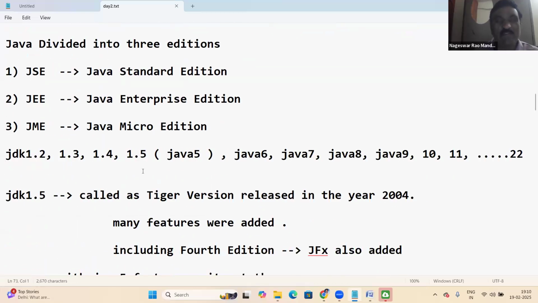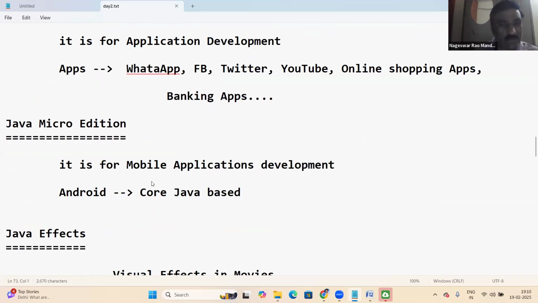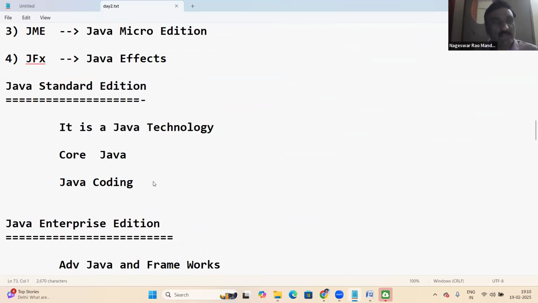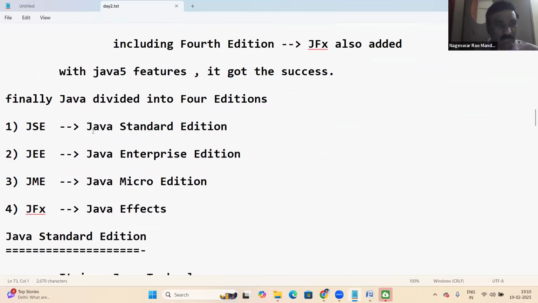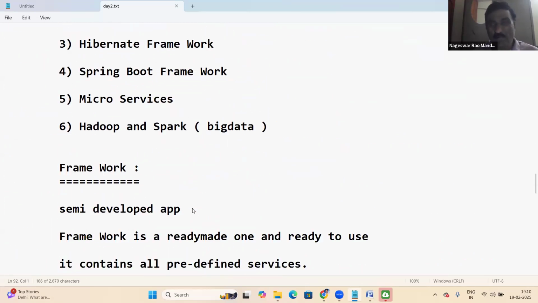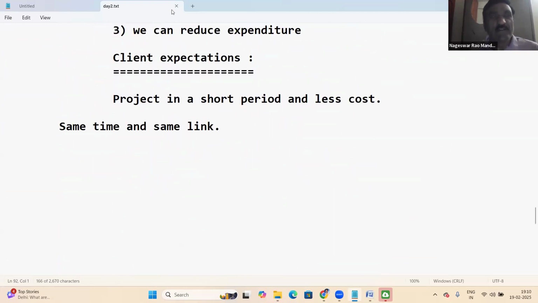Of course, this will be repeated once again. Don't worry, guys, this overview will be repeated. We explained Java's different editions: what is Standard Edition, what is Enterprise Edition, and migration effects. These things were explained yesterday, just as an overview.